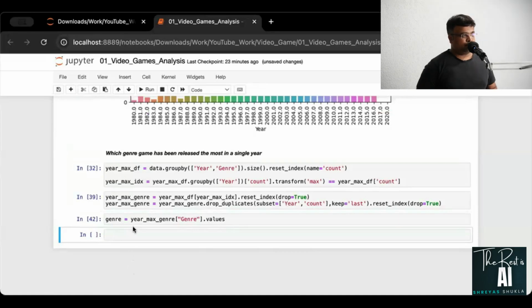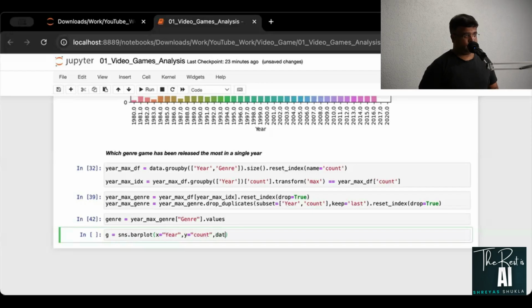So I'll say g equal to sns dot bar plot, and it is going to take x equal to year, y equal to count, small case c, and data is year max genre.